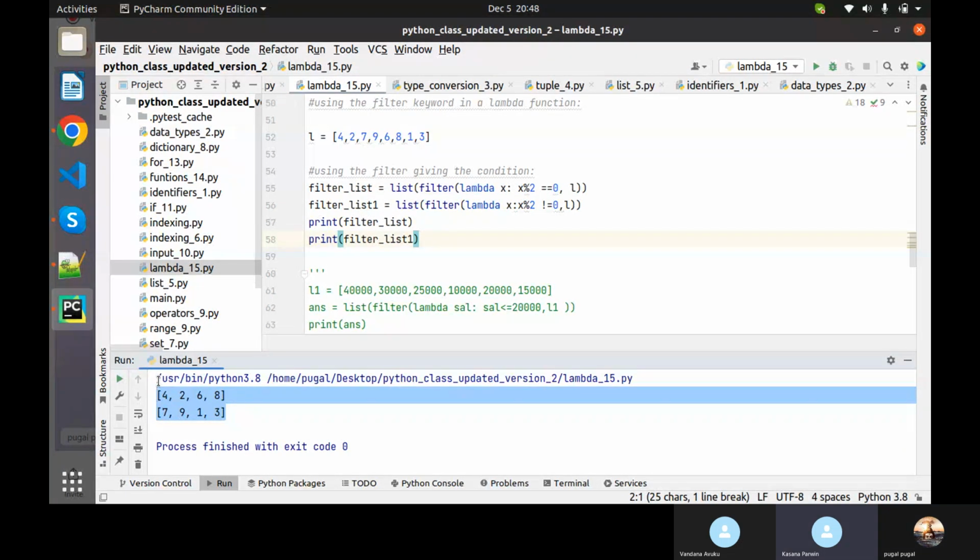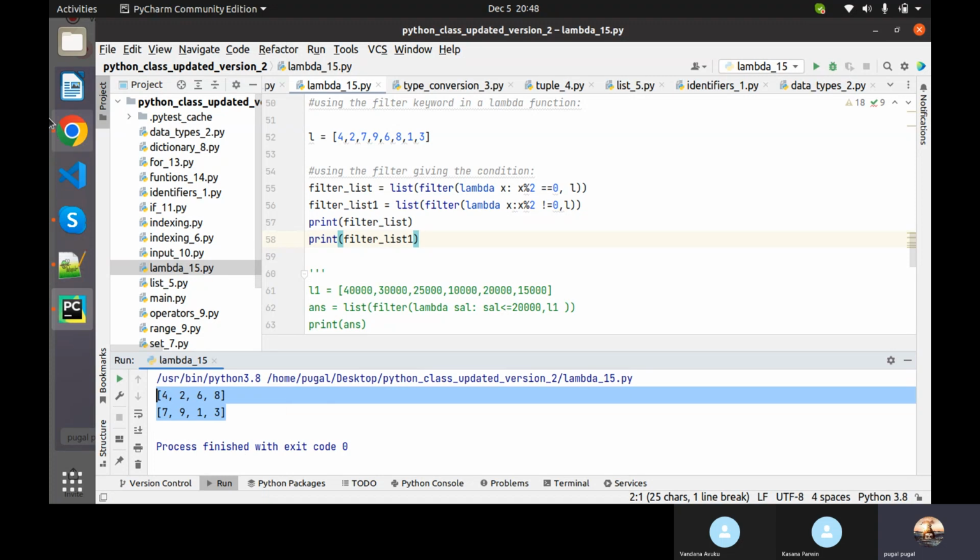Okay, in this condition, the 55th line, we are segregating odd and even numbers. The even numbers will pass the condition, since the even number remainder will be 0. In the first filter list we get all the even numbers, and for the second command, the filter list 1, we get all the odd numbers. So that's what is happening here.